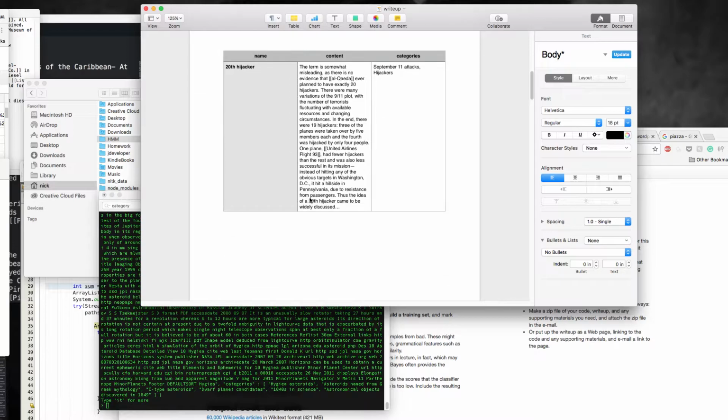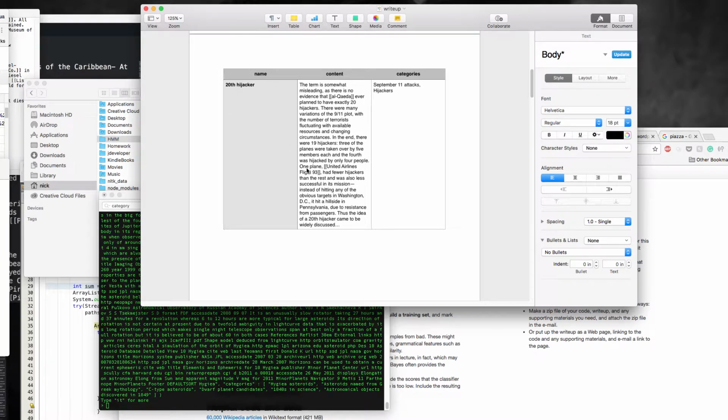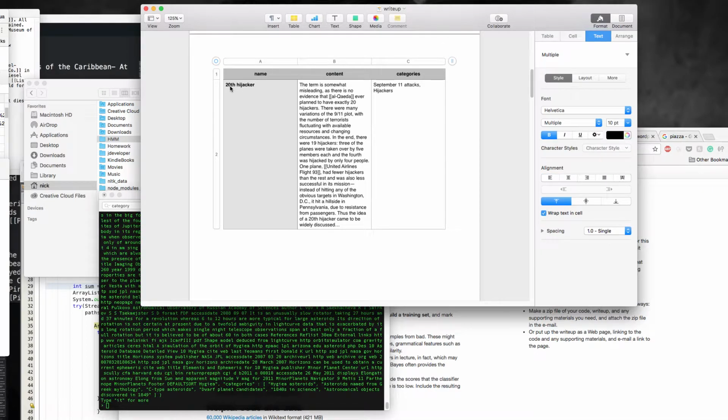Here is example data of the table. The name is the 20th hijacker, the content is the content of the article, and the categories are the categories I have extracted from the content.